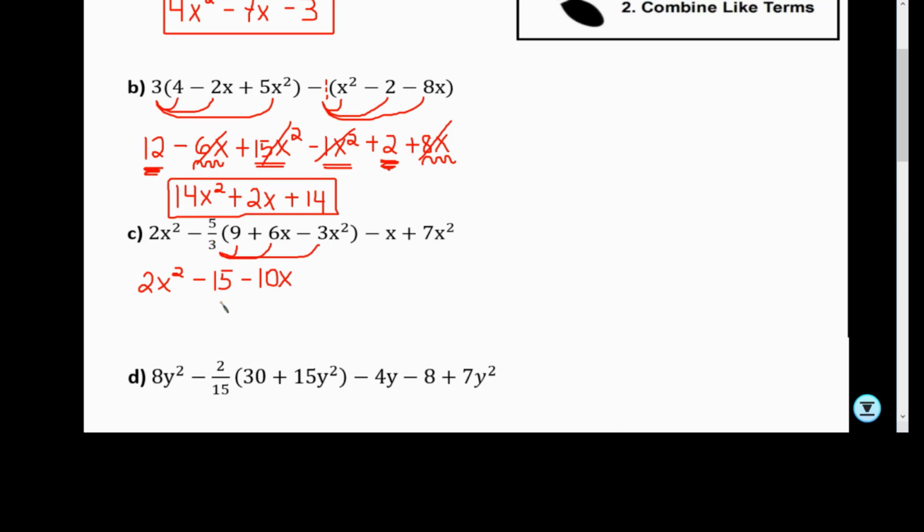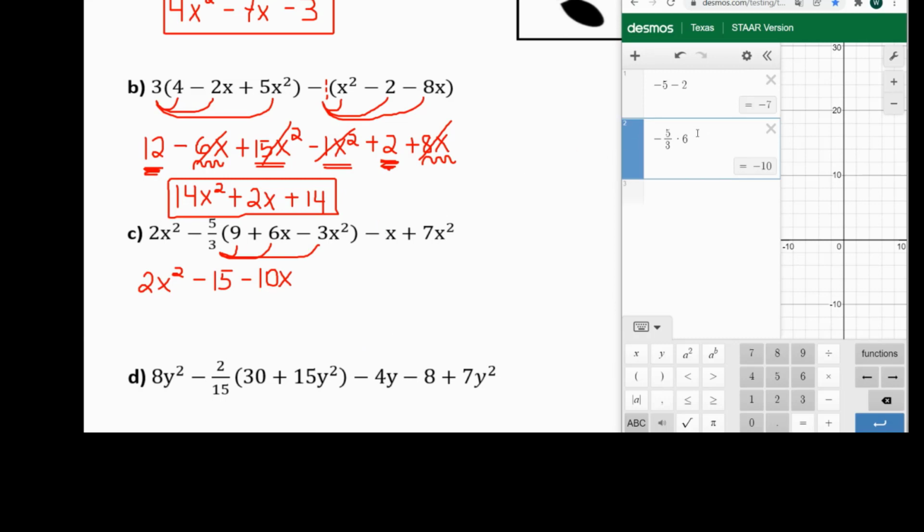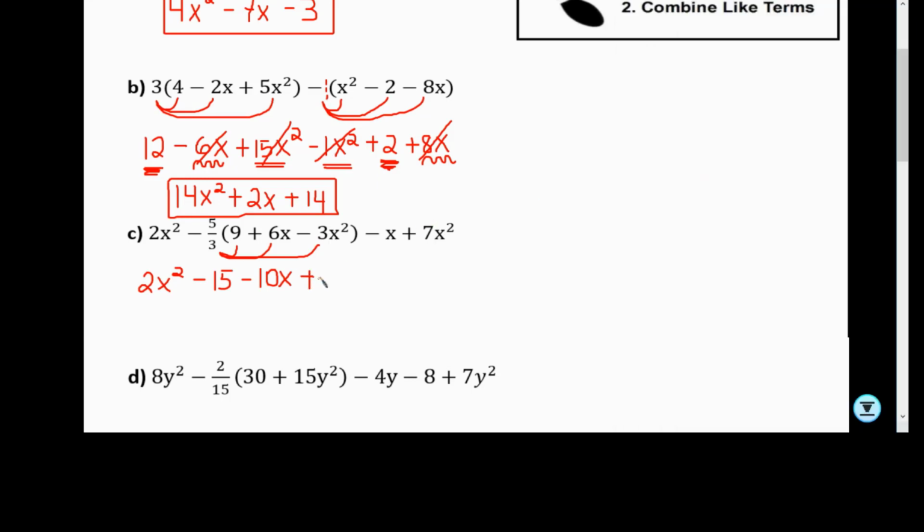The next one would be negative 5/3 times negative 3. So let's take our calculators again. And we're going to change this to negative 3. And when we do that, we get positive 5x squared. So positive 5x squared. And we bring down the negative x, and we'll bring down the positive 7x squared.